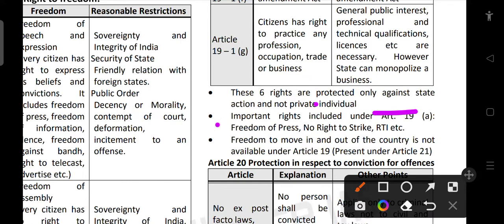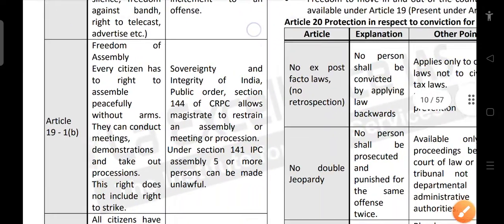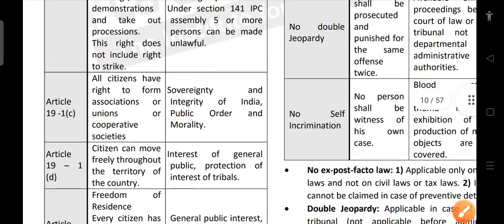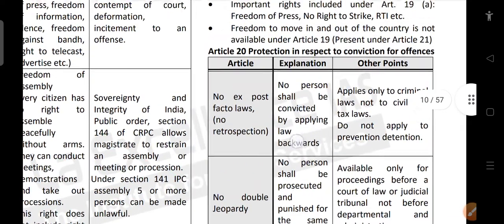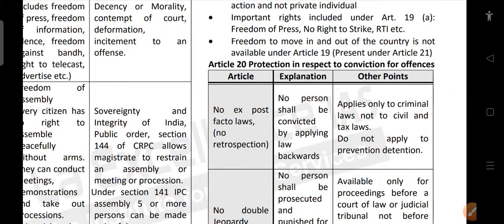Important rights include Article 19(1)(a), freedom of press, no right to strike, RTI, etc. In 19(1)(a), it includes freedom of press and information, but not the right to strike. Freedom to move in and out of the country is not available under Article 19. It is available under Article 21. So we can move within the territory, like given here in Article 19(1)(d). Within India, we can move freely. But in case of moving out of India, if you are going to a foreign country and coming back, that comes under Article 21, right to liberty, not under Article 19(1)(d).